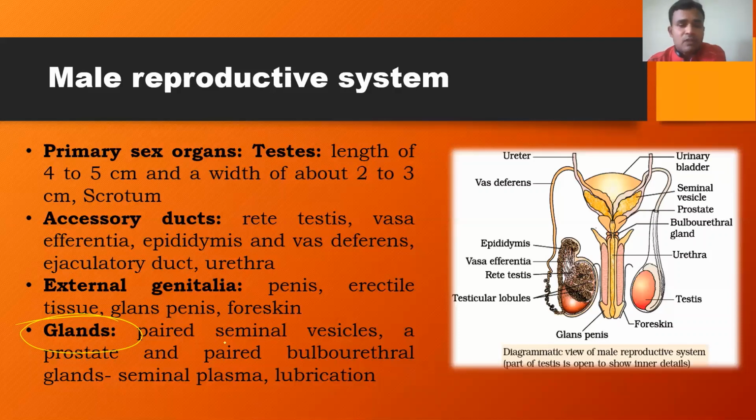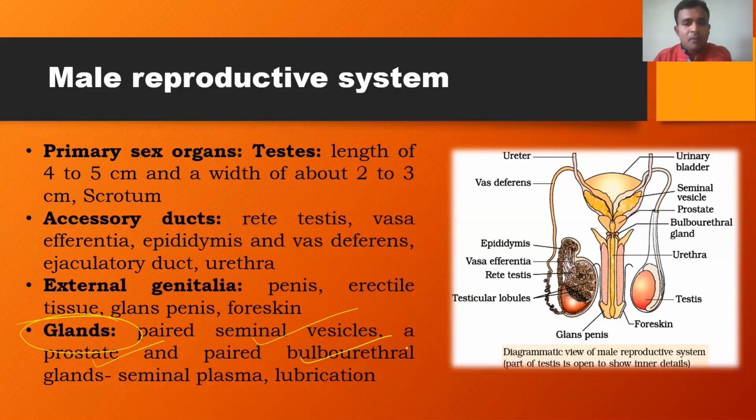The male reproductive system includes paired seminal vesicles, an unpaired prostate gland, and paired bulbourethral glands. So these are the three types of glands found in the male reproductive system.